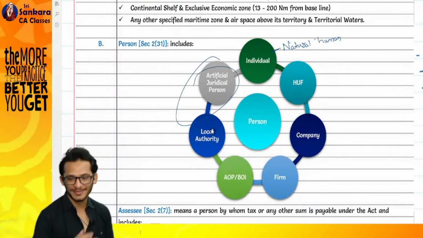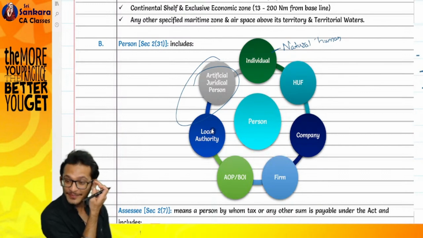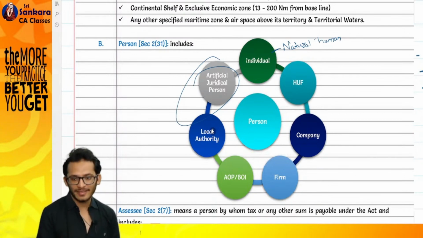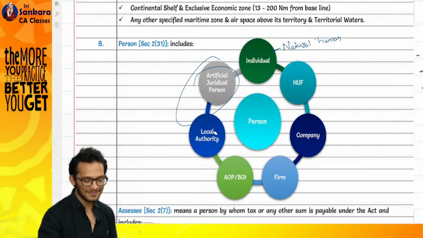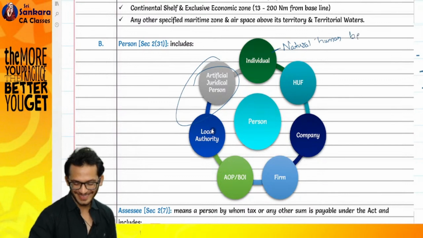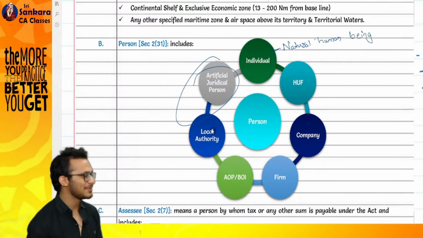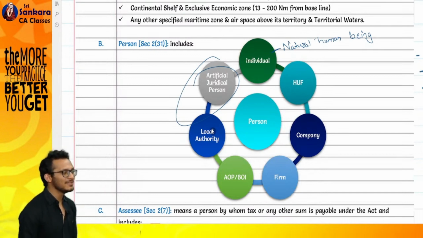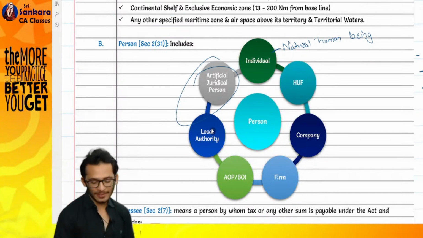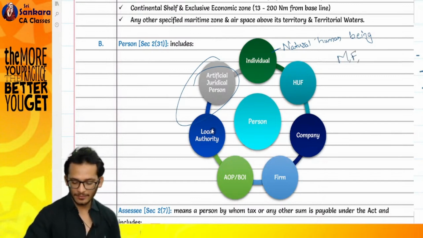Correct. See, when you say natural person, a natural company is also a company only. What do you mean by natural person? Person itself is what this definition is. It's a debatable question. An individual means a natural human being, which includes male, female, any trans, LGBTQs.